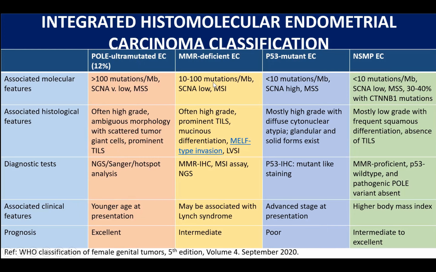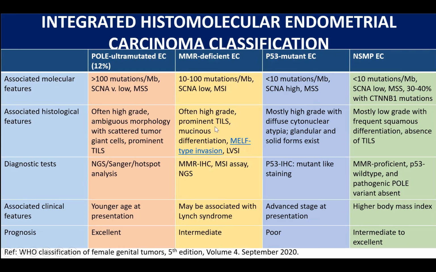The next category is of mismatch repair deficient endometrial carcinomas. Now, these are also high-grade tumors. They also have prominent tumor-infiltrating lymphocytes, but their histotype is commonly of mucinous type, and they tend to show a MELF pattern of invasion. MELF stands for microcystic, elongated, and fragmented, and we will cover this type of invasion later in the lecture. They're also more likely to show lymphovascular space invasion.